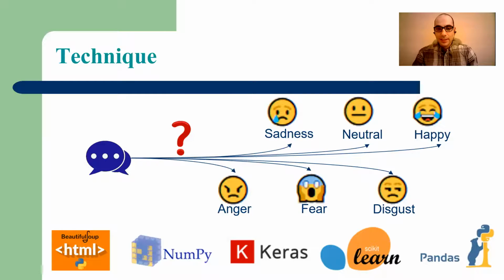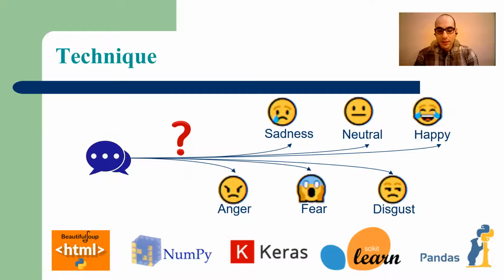This problem of detecting emotions from plain text has been mostly addressed as a binary classification of happy, sad, or neutral. In this project, I tried to push it further to classify plain text into 6 dominant emotion categories of sadness, neutral, happy, anger, fear, and disgust. The data was obtained using the Beautiful Soup library to scrape Twitter, and these were messages on Twitter that had one emoji next to them.